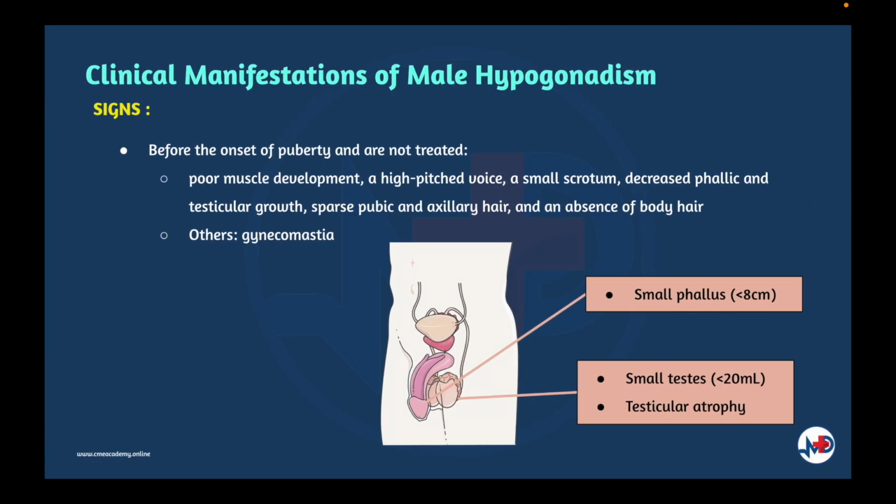Males who develop hypogonadism before the onset of puberty and are not treated have poor muscle development, a high-pitched voice, a small scrotum, decreased phallic and testicular growth, sparse pubic and axillary hair, and absence of body hair. Patients who develop hypogonadism before puberty may have small testes measured by orchidometer and a small phallus, which is less than 8 centimeters on an erect or stretched penis. Testicular atrophy may occur if the onset is after puberty. Gynecomastia, the presence of glandular breast tissue in males, is more likely to occur in primary than secondary hypogonadism.